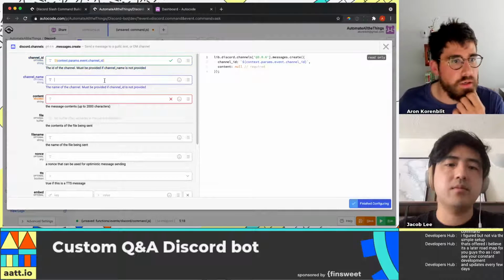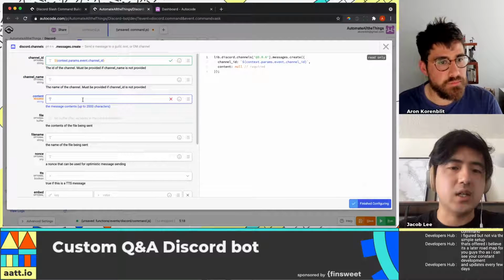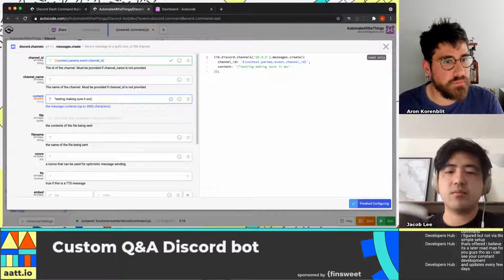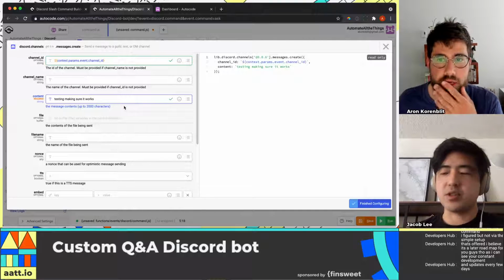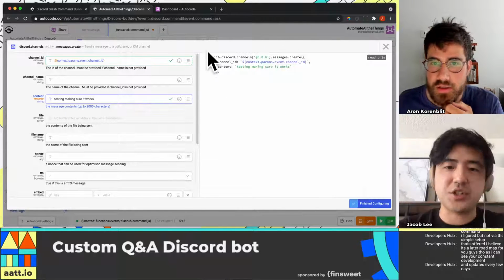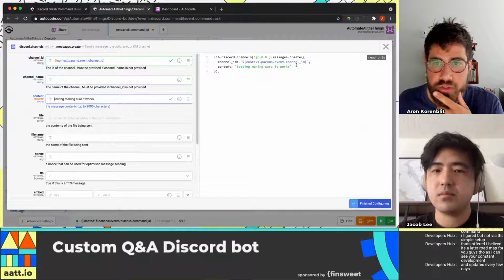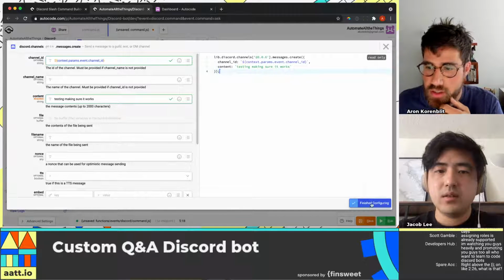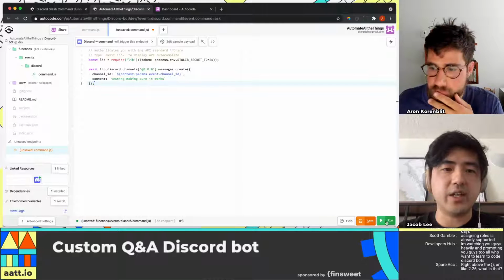And for content, let's just put something like testing, making sure it works. Make sure we set everything up okay. This is going to know that it's a string, right? So I don't need those quotes right there. That's right. Oh, we see the code. I always forget that you autocomplete the code here, so I can see that it's creating a string just because of these brackets right here. Okay, cool. All right, now let's save that.